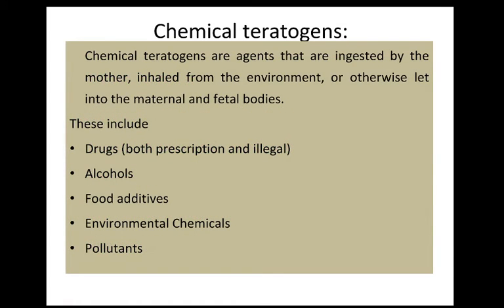Chemical teratogens, which I have already discussed previously. There are various chemical agents that act as chemical teratogens, like drugs. Drugs might be in prescription form or might be in illegal form. Alcohol, food additives, environmental chemicals, pollutants.